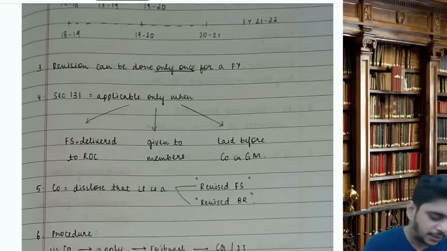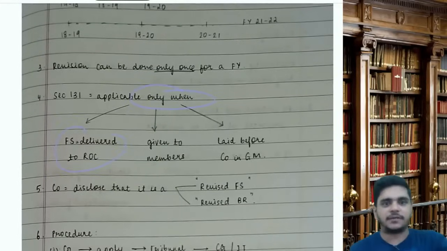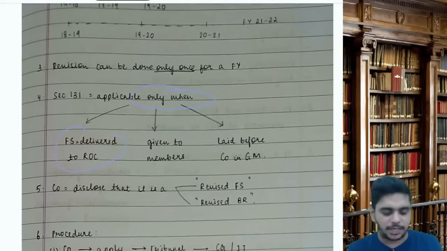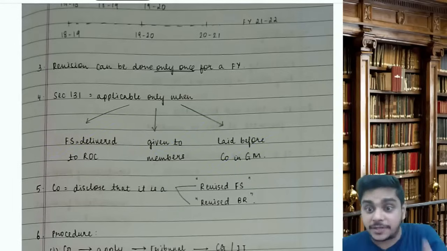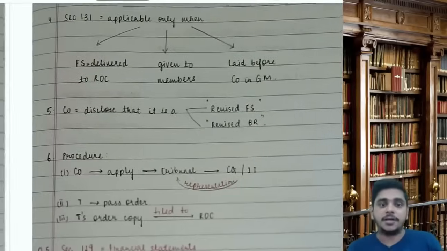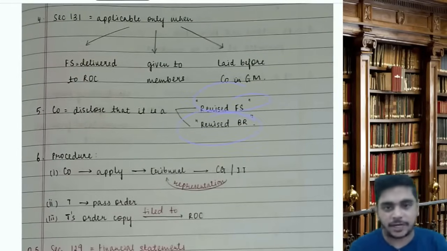Sir, 131 is applicable only when FS is delivered to ROC, or it is given to the members or laid before the company in general meeting. Then only if someone has got the FS and you want to revise, then only it is possible to revise. Company will disclose that it's a revised FS or a revised board report.